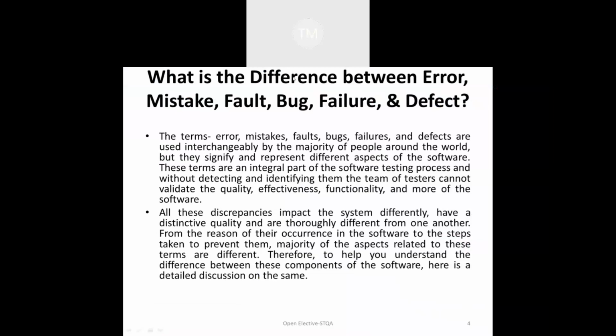Am I audible to all? Students, is the screen visible? Is the screen visible? Am I audible to all?